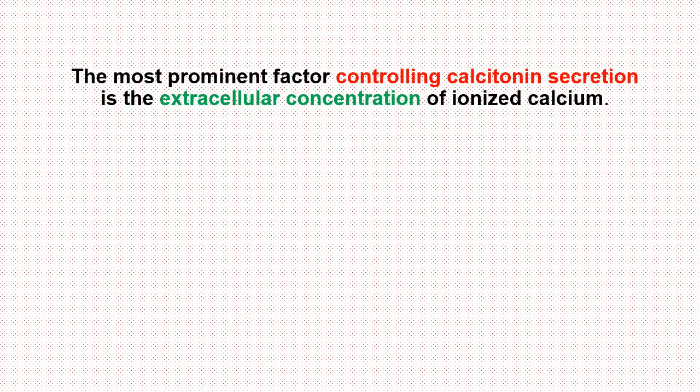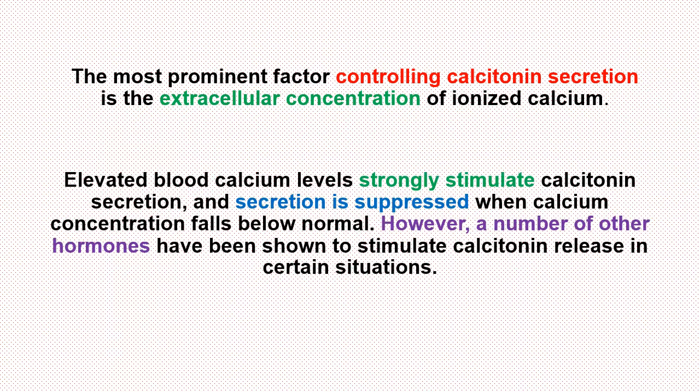The most prominent factor controlling calcitonin secretion is the extracellular concentration of ionized calcium. Elevated blood calcium levels strongly stimulate calcitonin secretion, and secretion is suppressed when calcium concentration falls below normal.